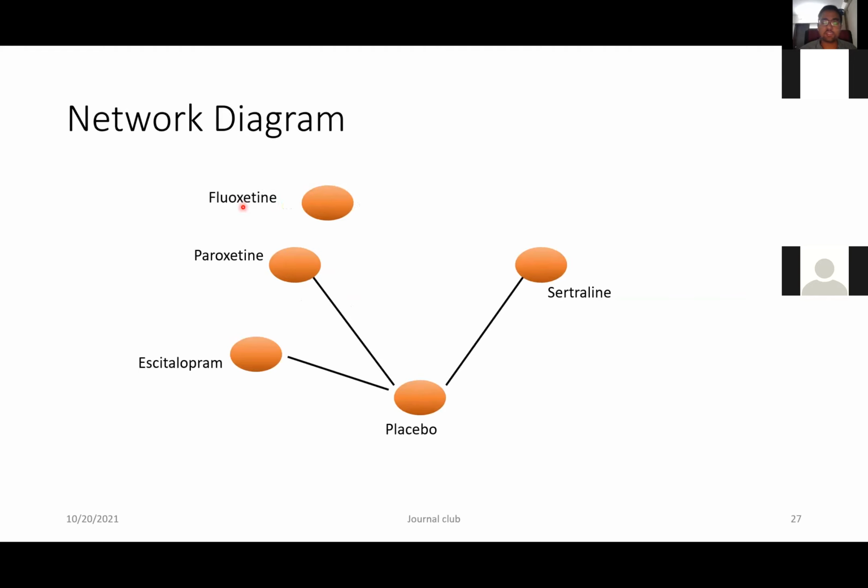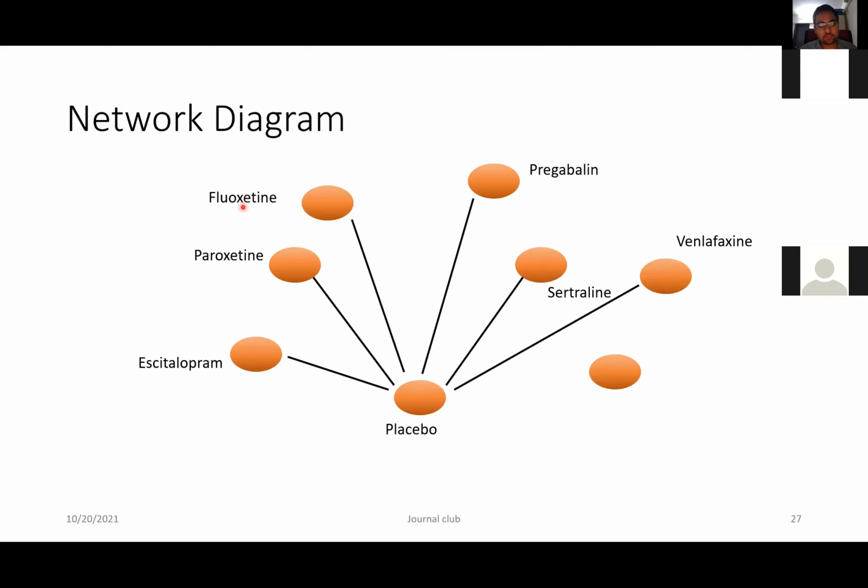Now, we all know that there are various other medications like escitalopram. It has studies against placebo. Fluoxetine has studies against placebo for anxiety. Pregabalin, venlafaxine. Then you have lorazepam. So we have these many drugs which are there against the placebo. They are randomized controlled trials. So the network meta-analysis will help us in doing a pair-wise analysis between all the two drugs. So one drug can be compared with all the other drugs in order to find out which one is better among the primary outcomes which we have set.